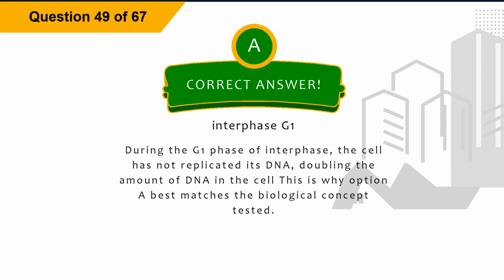Interphase G1. Explanation. During the G1 phase of interphase, the cell has not replicated its DNA, doubling the amount of DNA in the cell. This is why option A best matches the biological concept tested.